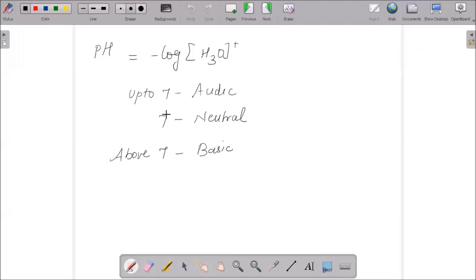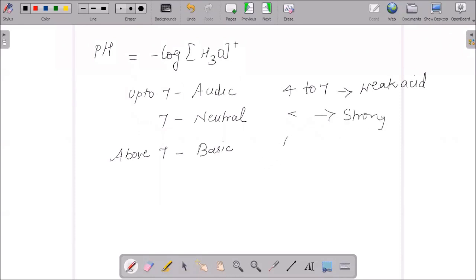acidic, neutral or basic. If the value is below 7, we consider it acidic. If it is 7, it is a neutral solution, and if it is above 7, it is considered a basic solution. All solutions having pH 4 to 7, I repeat, pH 4 to 7, are considered weak acids. If pH is less than 2, it is a strong acid.